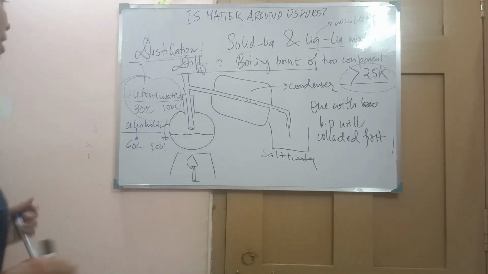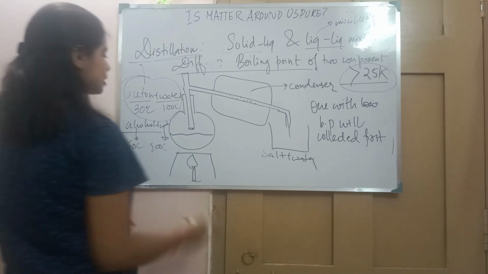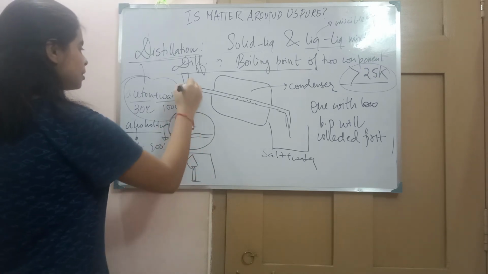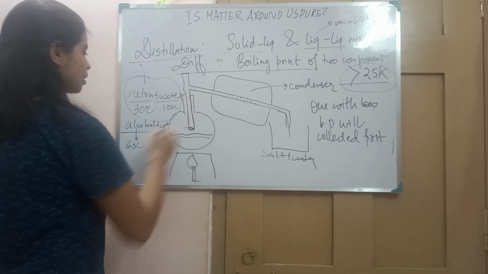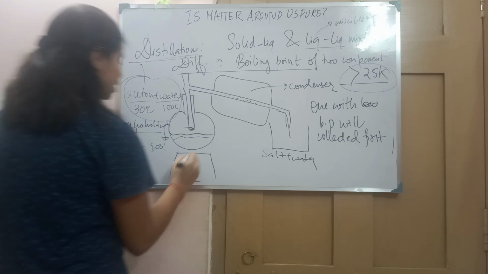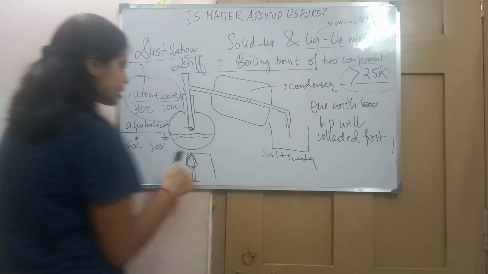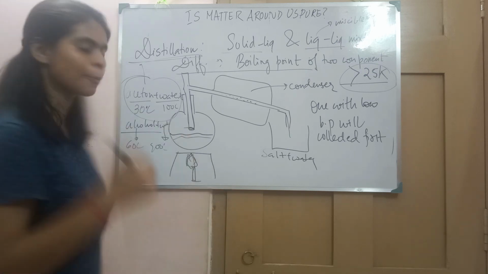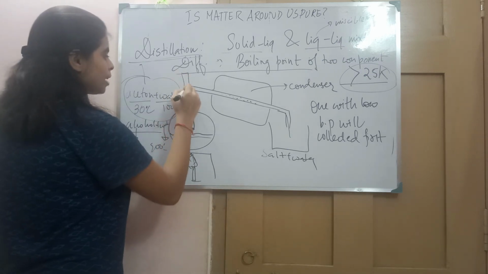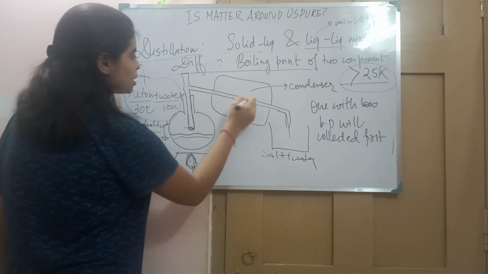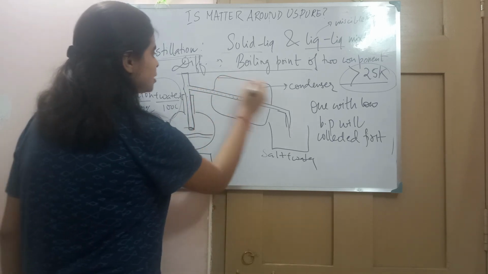So you can see that this is a complete setup of the distillation. Here you will take the mixture, and this is a pipe in which the gas will pass. Once it starts heating, the component which has a lower boiling point will get evaporated, converted into gas, and this gas will pass through this pipe, and here is a condenser.